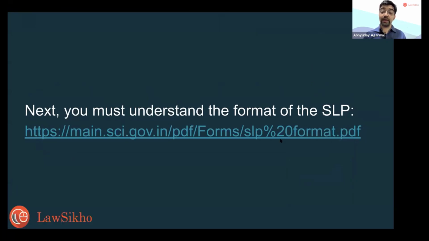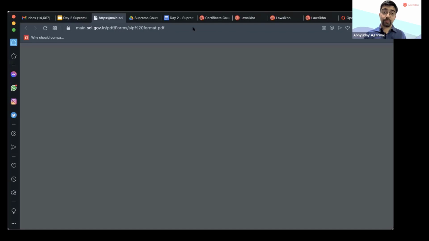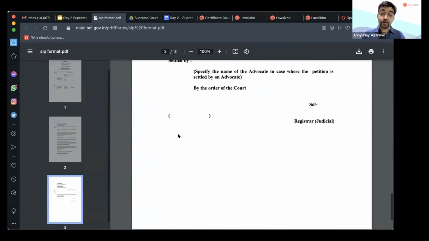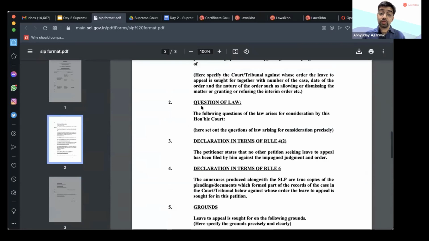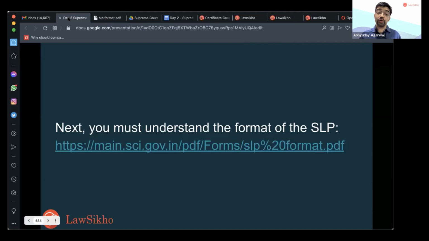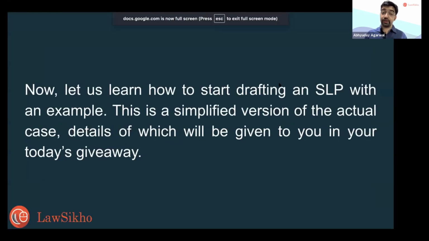Now, the format of the SLP: there is a published format, but this is what I call a naked format. A naked format does what? It just tells you everything in half a page. In half a page, you will not be able to identify what exactly to do. I'll just show you the format also, because you will ask what the prescribed format is. This is about 2.5 pages. It is telling you the technical format, what is there. So here now we will practice every part of it.